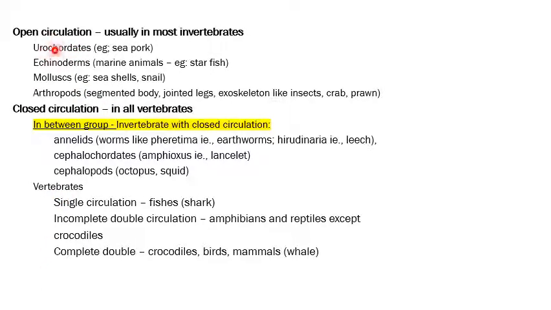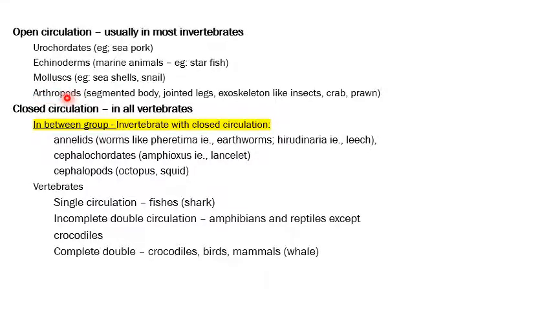So the open circulation in the invertebrates is seen in the Urochordates. An example is a sea squirt. Then in the echinoderms, the spiny skinned animals, they are all present in the saltwater marine animals, for example the starfishes. Then the mollusks, the shelled animals like the seashells and the snails, and then the arthropods.